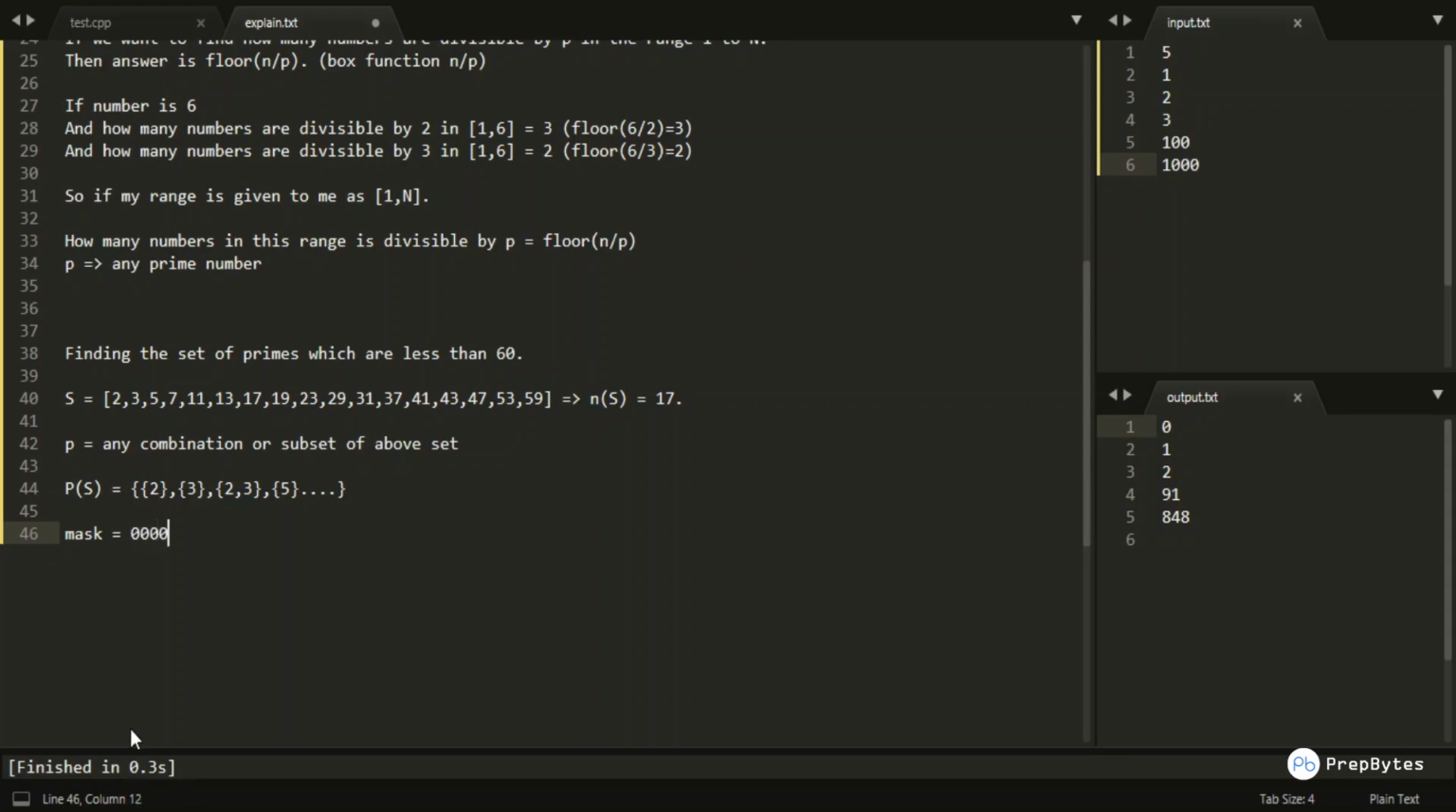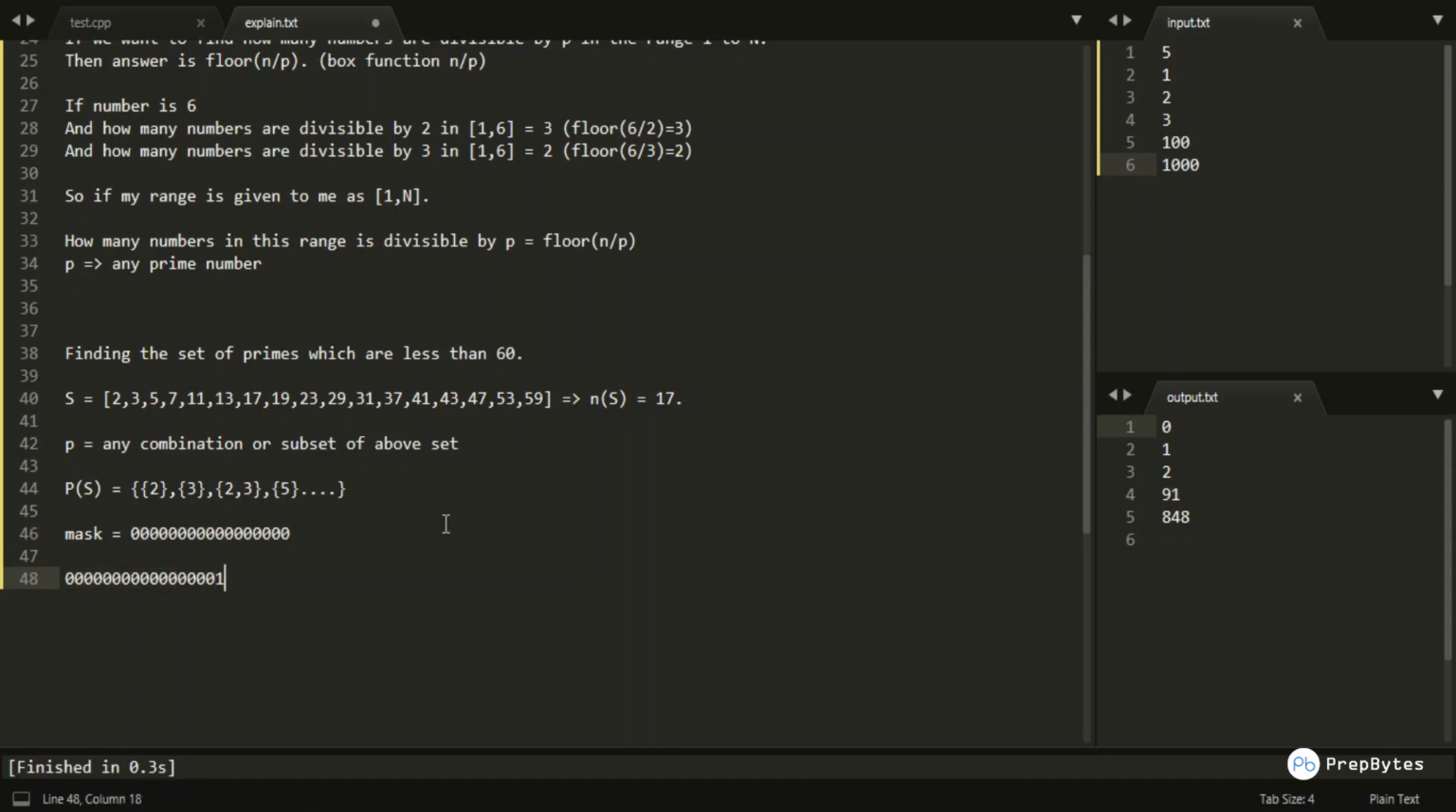1 2 3 4 5 6 7 8 9 10 11 12 13 14 15 16 17. So this mask is of 17 bits, and in each and every iteration I will switch on, or set, some of the bits of this particular mask to find each and every combination.